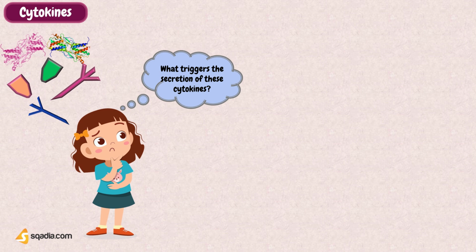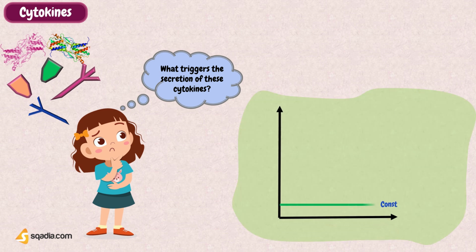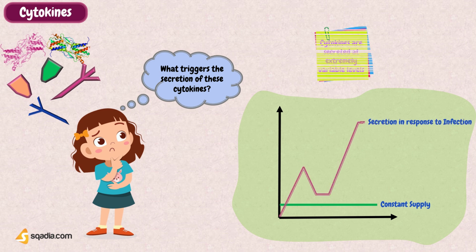Some cytokines are constantly secreted at a low level. Most are secreted only when cells become activated as part of the response to infection. Cytokines are secreted at extremely variable levels. The two immune responses that we mentioned before, innate and adaptive immune responses, show differences in their cytokine secretion.